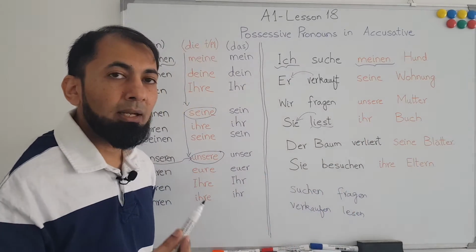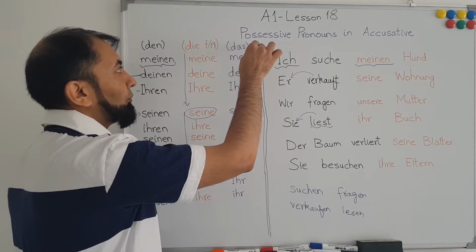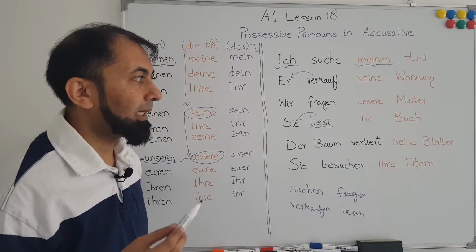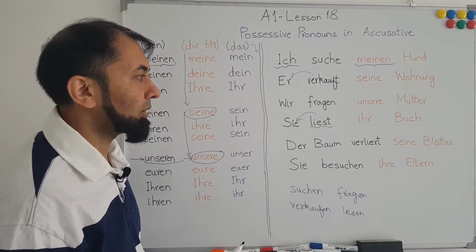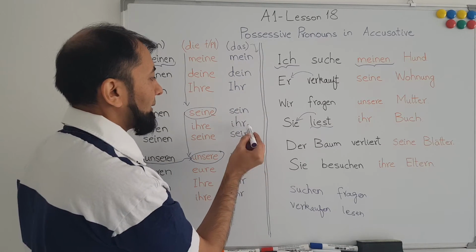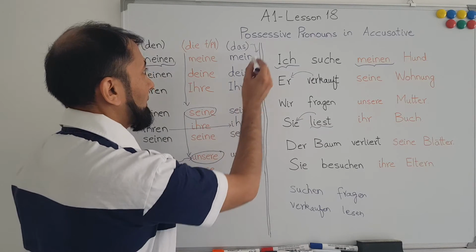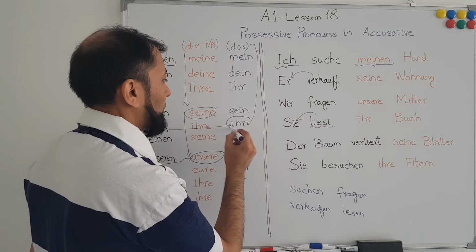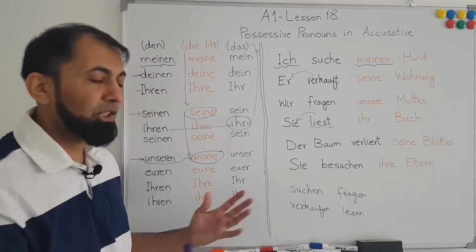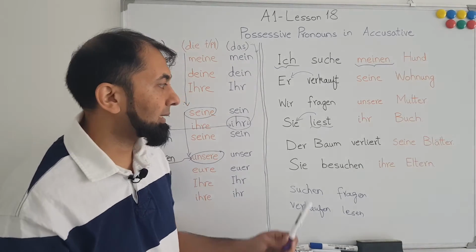Now book is a neuter noun, therefore it has the article das, and we will follow this column. Because the noun is neuter, it will be this one, ihr. Because the book is being read, she is performing an action on the book, therefore the book will be in the accusative case.